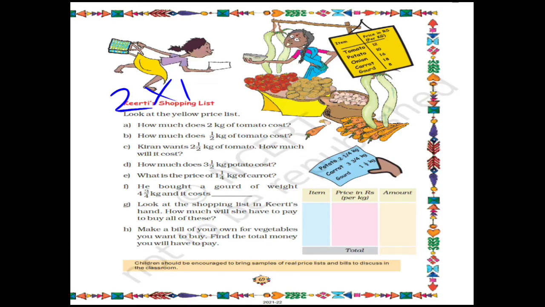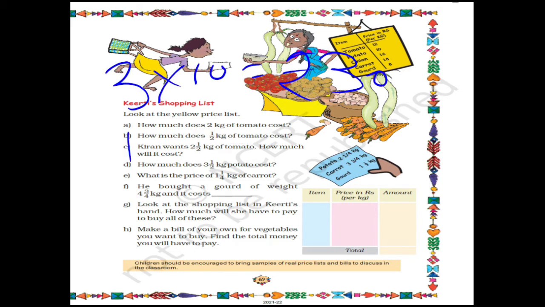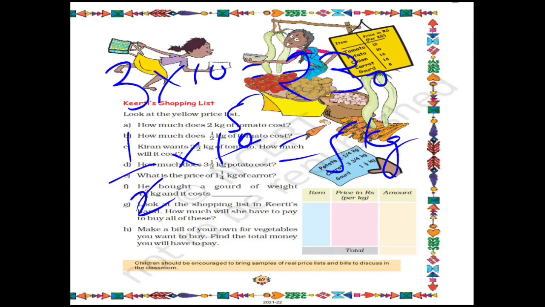Next question is, how much does 3.5 kg potato cost? Now what is the cost of 1 kg potato? It is rupees 10. So for 3.5 kg, let's find: 3 into 10 will be rupees 30, and for half kg, half into 10, it will be 5 rupees. So 30 plus 5 will be rupees 35. So the price of 3.5 kg potato is rupees 35. Next question. Question E.